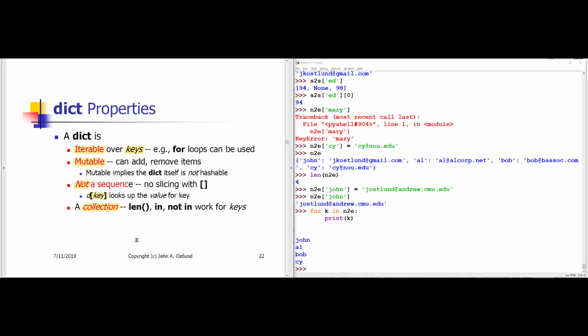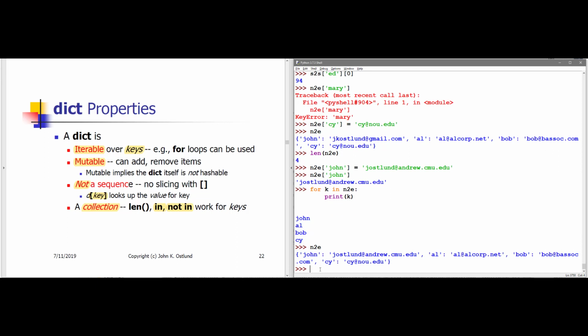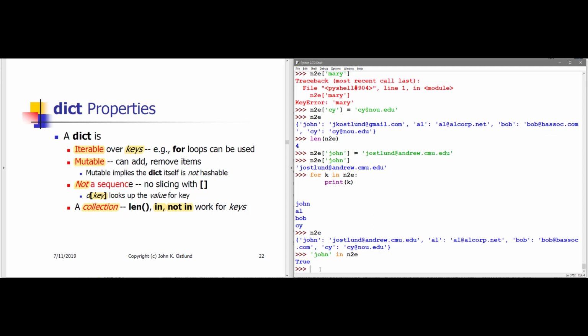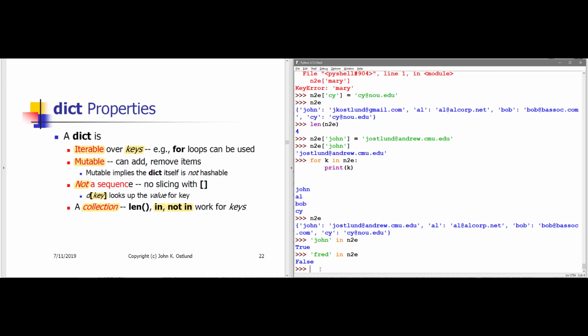A dictionary is a collection. It's considered to be a collection on keys. So if you ask whether something is in or not in the dictionary, what you're actually checking is the keys. All right, here is my N to E, name to email dictionary. I can ask whether John is in N to E. That's true. Fred in N to E is false.